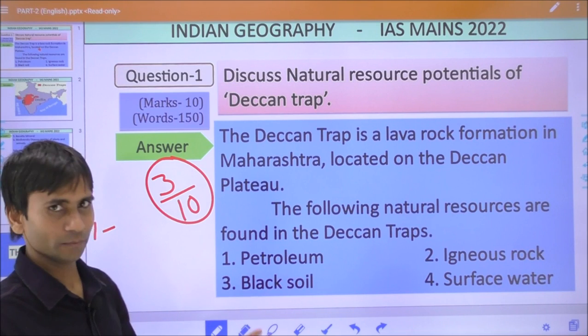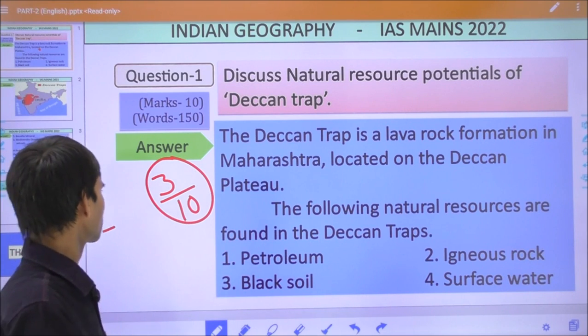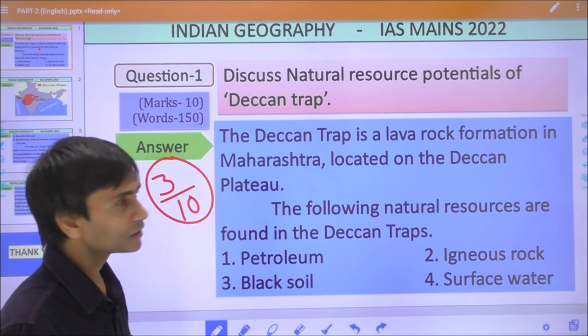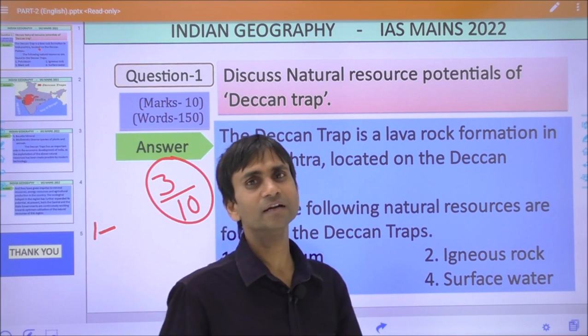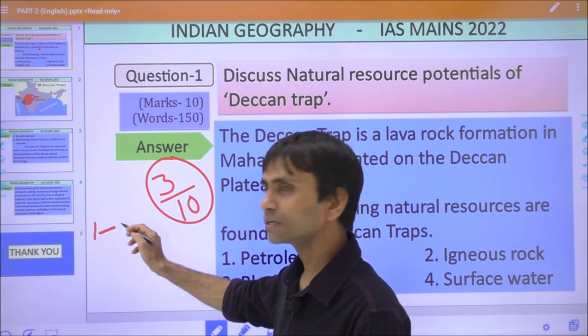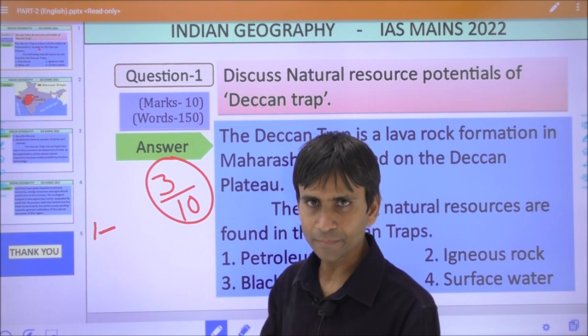So first of all, you should start your answer with a clear interpretation. First, what do you mean by the Deccan Trap? In the first para, you must explain the Deccan Trap.